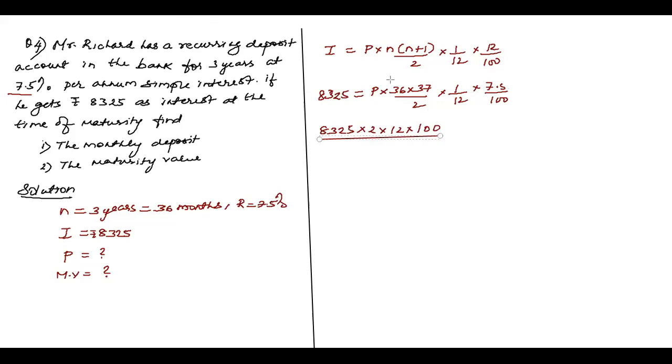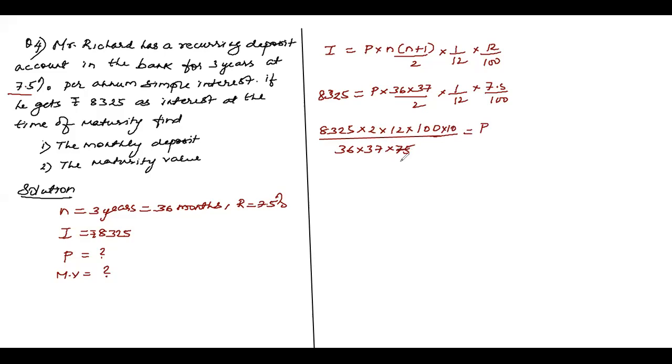You can see what will come now. 36, 37 and 7.5. 36 into 37 into 7.5, I purposely write it as 75 and put 110 on top, multiply 110 on top. And what is left here? Only P is left. Now do all the calculations, children, yourself, okay?